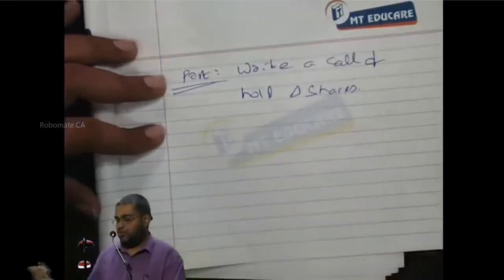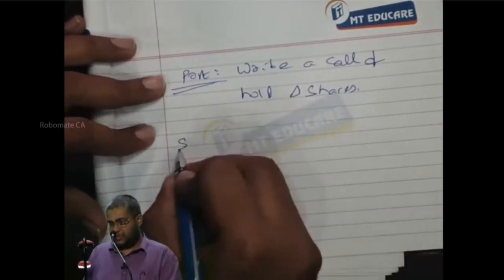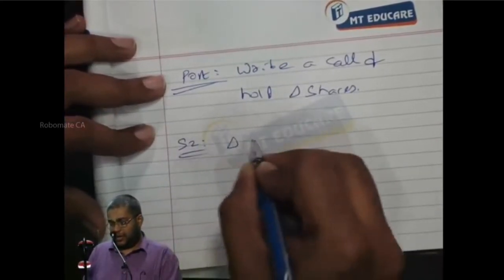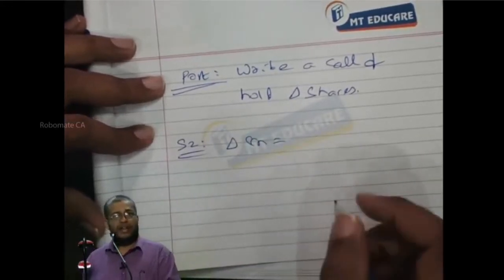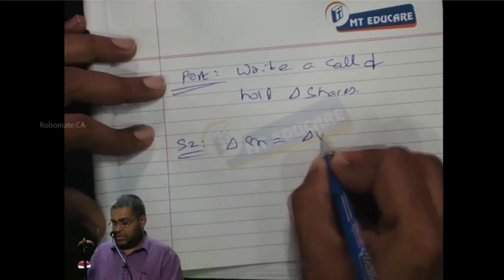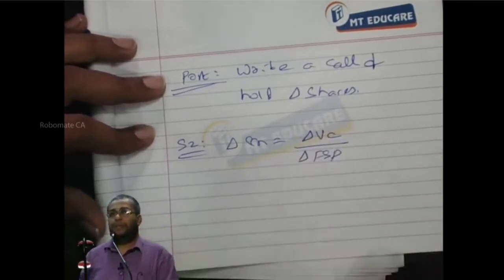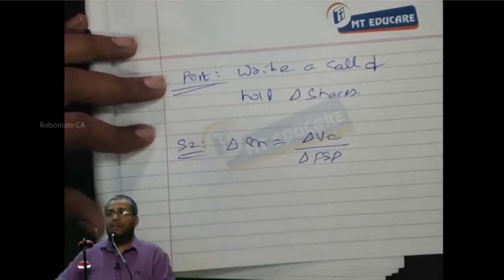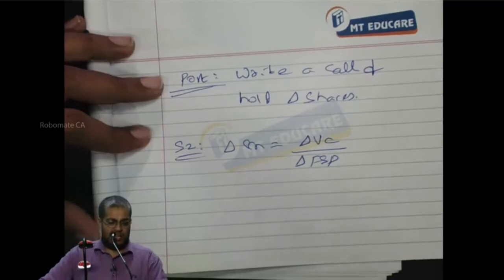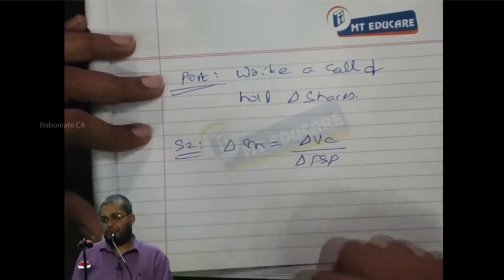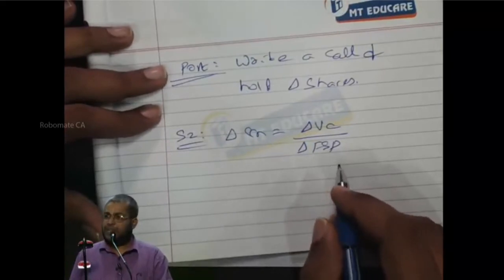Next, step 2, delta shares. Step 2, delta shares is equal to change in VC divided by change in FSP. Change in value of call divided by change in FSP. Can I proceed or not?